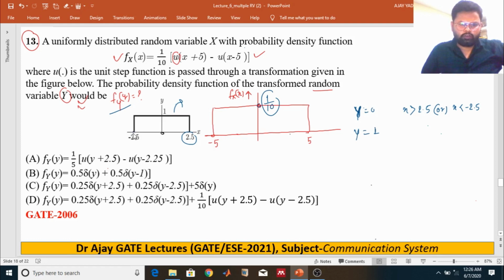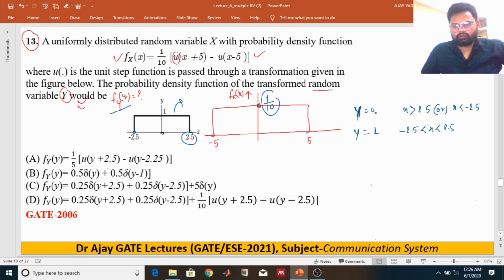If the value of x is between minus 2.5 and 2.5, this will happen, and the value of y is just 0 and 1, and except that there is no value of y. So this is called a discrete random variable. X is a continuous random variable, it has already been given. Y is a discrete random variable, because it is defined only at y equal to 0 and y equal to 1.